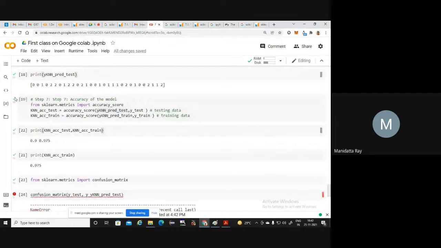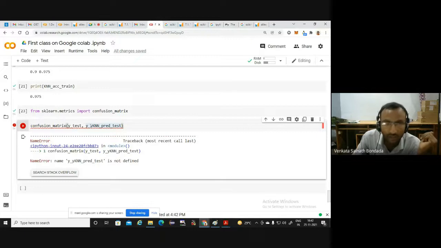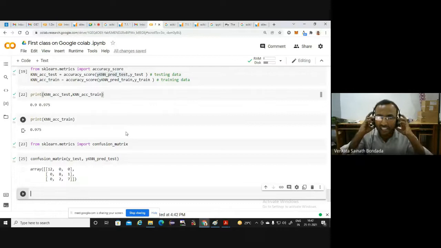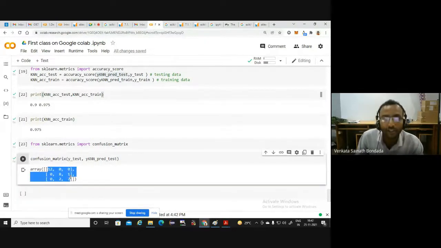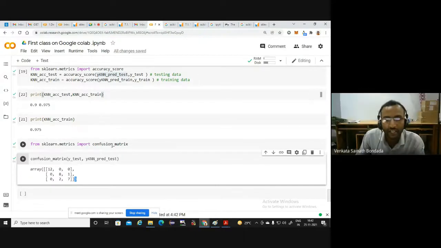From sklearn.metrics, some mistake I have done. What is that mistake? That y_knn, a copying mistake. Okay. This is how you will get the actual values you want. And how these values can be plotted in a beautiful way with different colors and shades, you have to learn on your own using Matplotlib. Another library is available called Seaborn. You can use Seaborn, Matplotlib or even Pandas, and you should be able to plot a very good figure. With the 2 lines, you can get the confusion matrix.